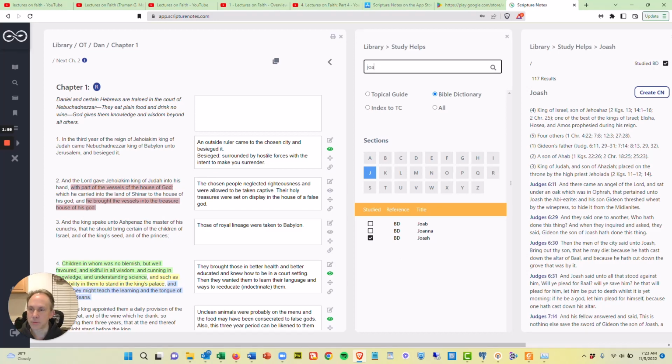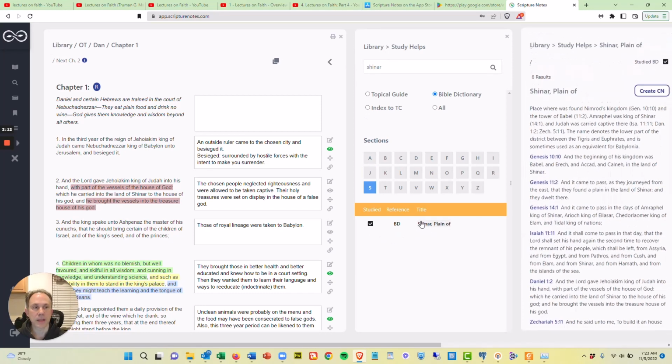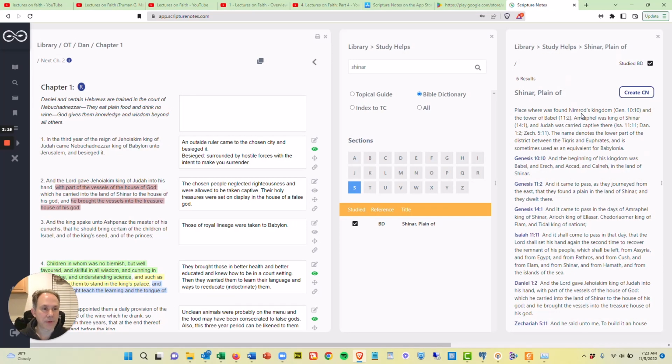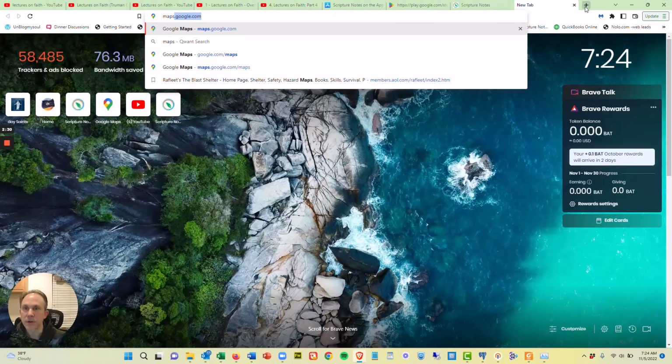So like the next verse here talks about the land of Shinar, that Babylon came in and they attacked Jerusalem and took some of these individuals to the land of Shinar. So if I go Shinar, what is Shinar? The plain of Shinar, place where was found Nimrod's kingdom, and Judah was carried captive there. The name denotes the lower part of the district between the Tigris and Euphrates, sometimes used as an equivalent for Babylonia.